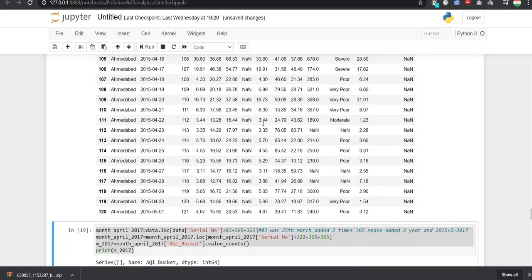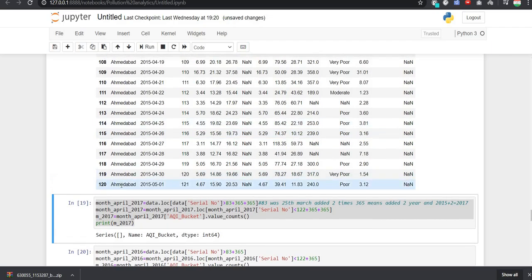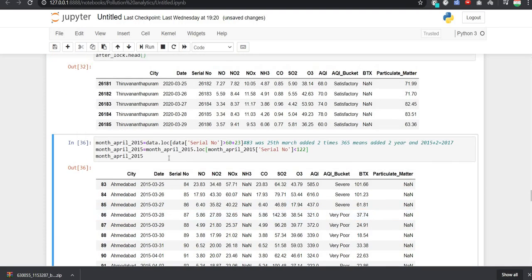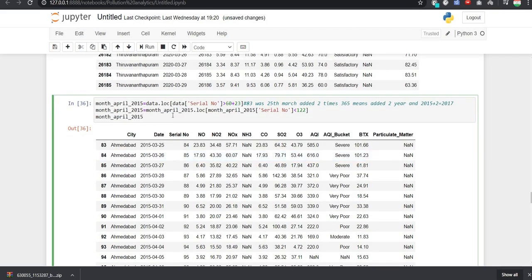We will see here the last column. Here we can see that we got 1 May 2015. Okay, here you can see the 120th row. So we have got 1 May 2015. So it is comparable to 25th of March 2020 to 1 May 2020, since we are comparing both of them. So here we got what we want.